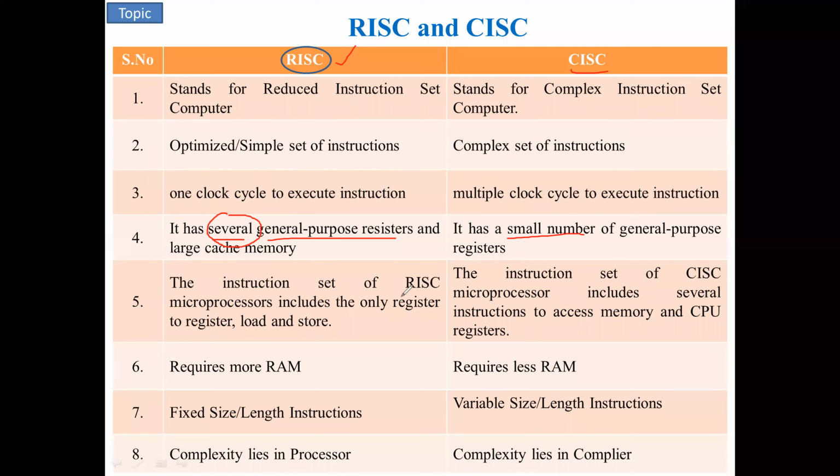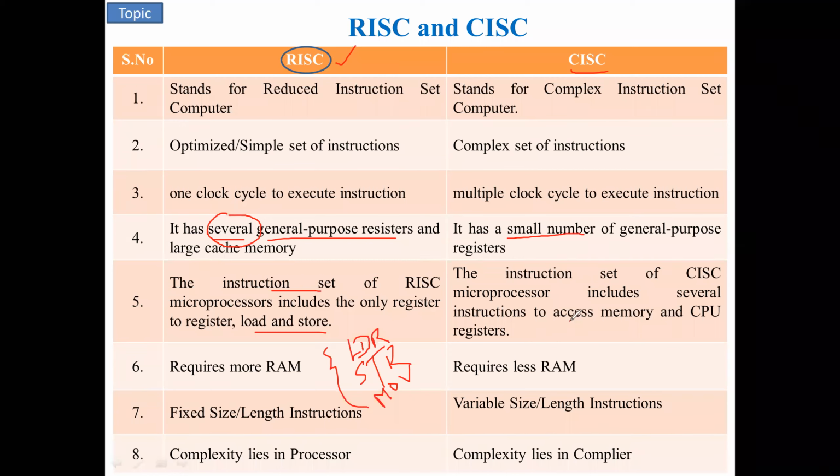The instruction set of a RISC microprocessor includes only register to register load or store operations. Here, in this type of instruction set, you will have instructions like LDR (load register), STR, and move. This is the instruction used in the particular processor for moving data from one register to another register. It can be a memory also.